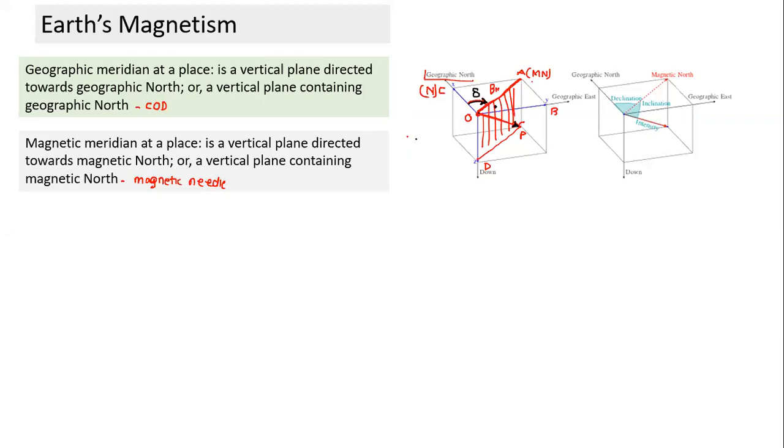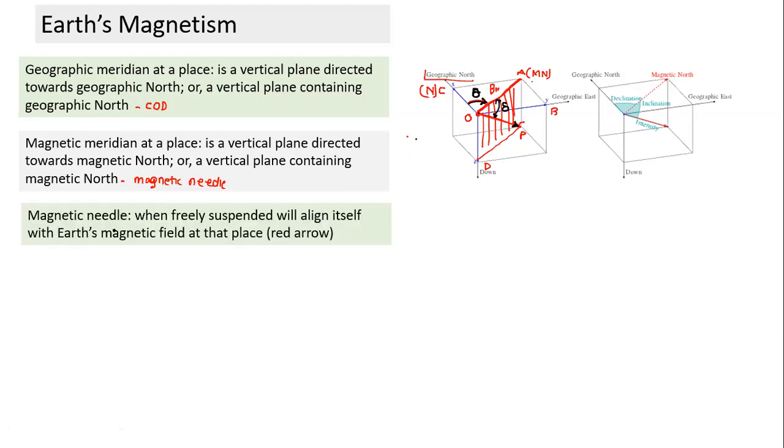We'll see why it is useful. And the second thing: this needle will make a certain angle with the horizontal. This angle is called theta, and it is the angle of dip. One is the angle of declination, the other is the angle of dip. The angle of declination is between two vertical planes. The angle of dip is an angle made with the horizontal. In the horizontal direction there is only one plane, whereas for vertical there are multiple planes possible. When freely suspended, the needle will align itself with the magnetic field at that space, which is the red arrow.